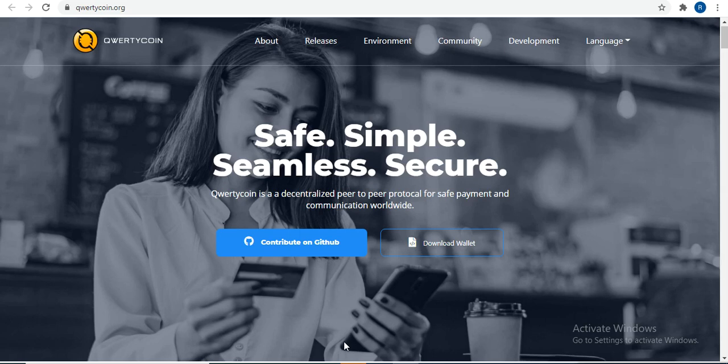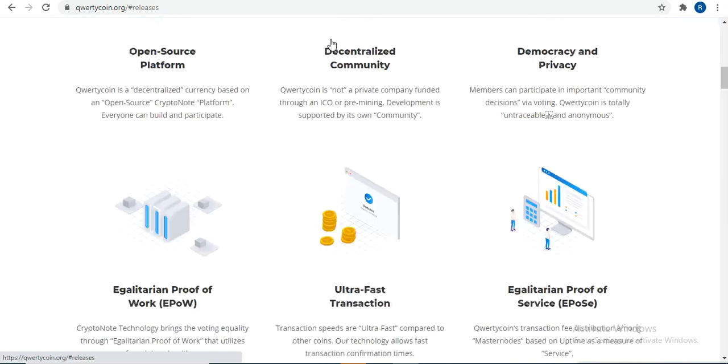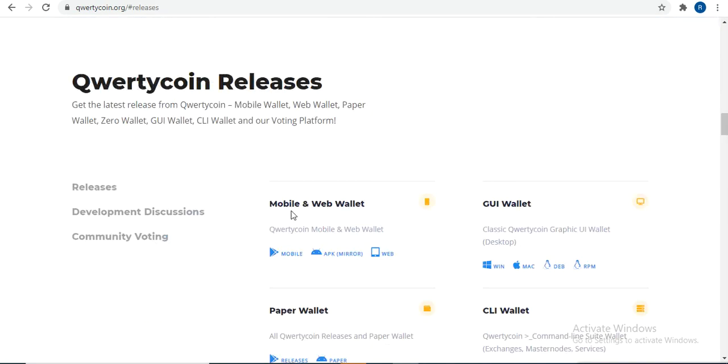If we talk about this platform, this is the QuartyCoin.org website, and you can check the wallets here. If you want to use this wallet, you can download the mobile wallet or web wallet, and here is an important list: mobile and web wallet, GUI wallet, paper wallet, CLI wallets.